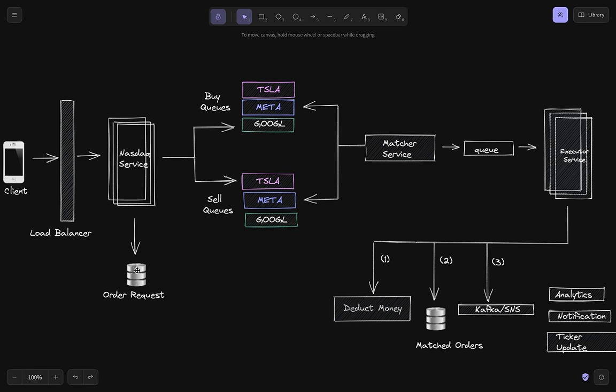This order request would have the schema which we mentioned above. We discussed the schema of this table, so we'll come back to what choice of database we want here.